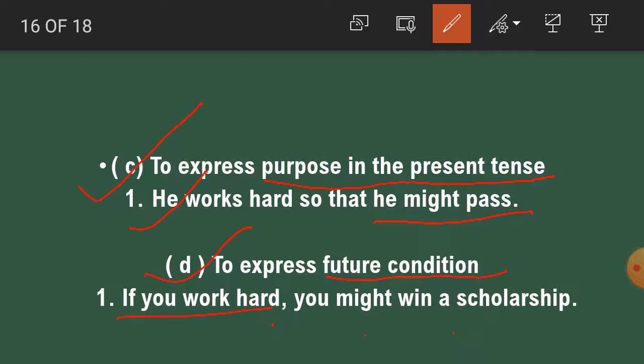So there is a condition, and that's why for future condition, might is used. Here in number C, he works hard. Why? What is the purpose? So that he may pass. That's why he might pass. Here present tense is used, works, and that's why it shows the purpose in the present tense.